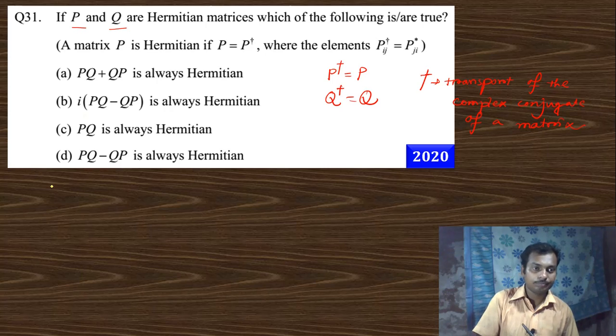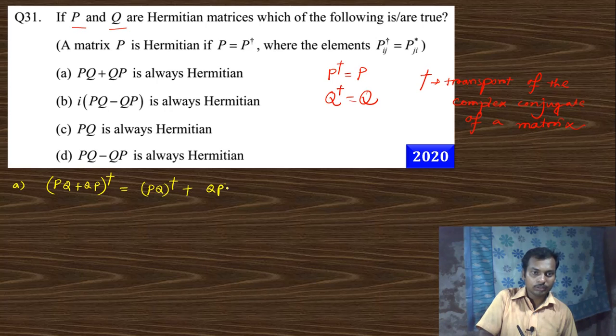Okay, go. In the first option, PQ plus QP is always Hermitian. So take PQ plus QP and take the dagger. Then you get (PQ) dagger plus (QP) dagger. What is (PQ) dagger?